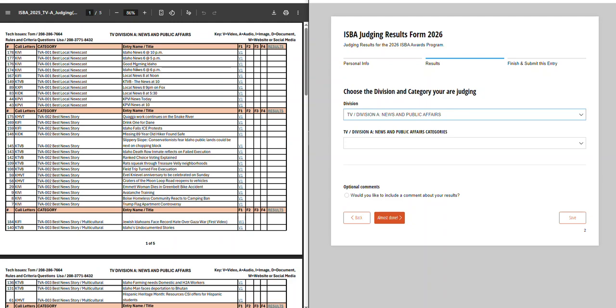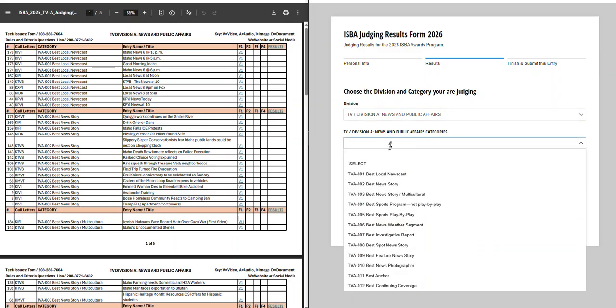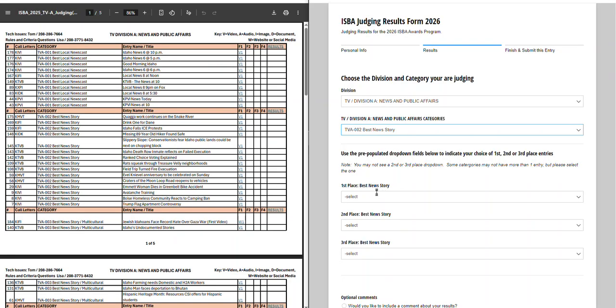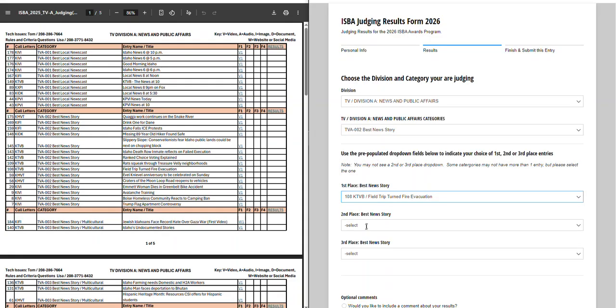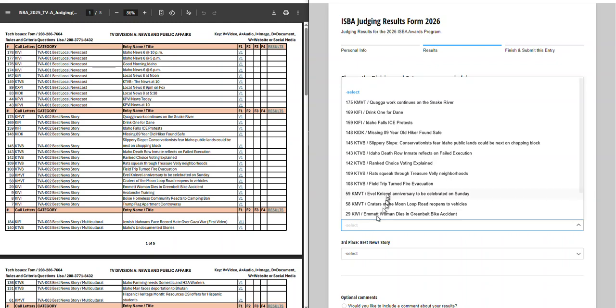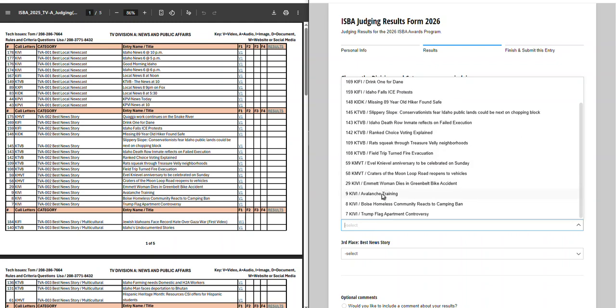So let's say they're going to judge Best News Story. They're working on that, so they want to put the results in. They'll click on this and go down and click on Best News Story. Once they do that, there are three identical fields: first place, second place, and third place. They go down to first place and say, let's say we like Field Trip Turn Fire Evacuation. So they put that in the first field. Then they go to second place. The same list comes up, and they say it would be Avalanche Training.